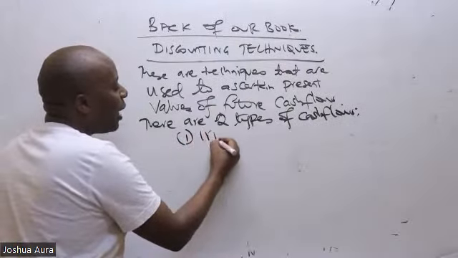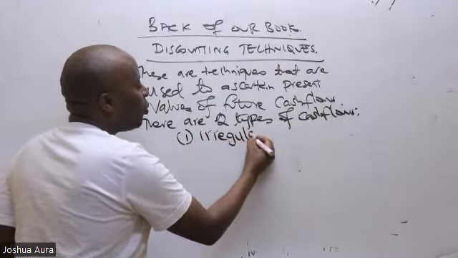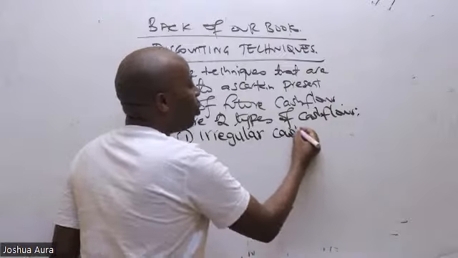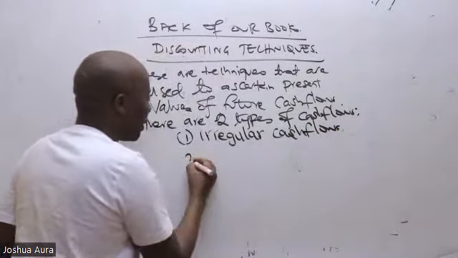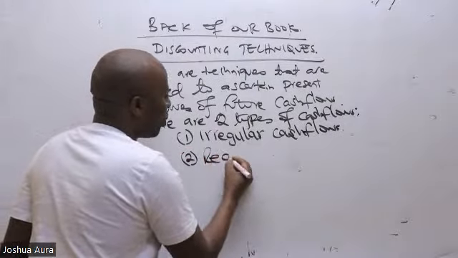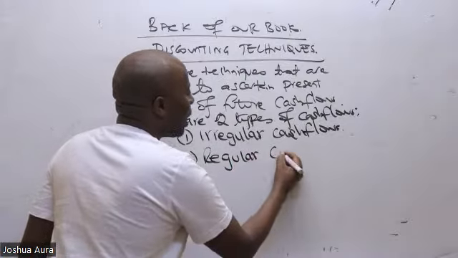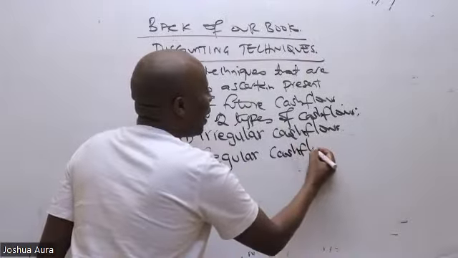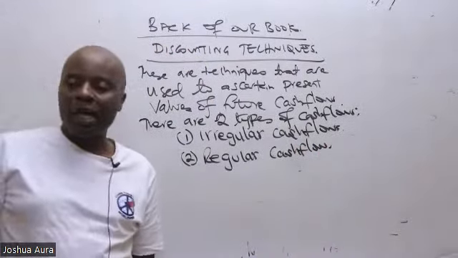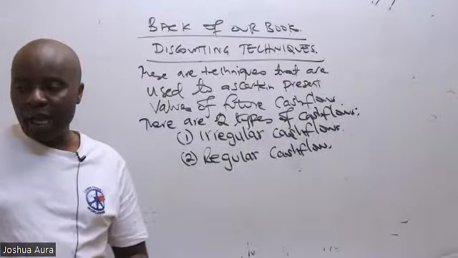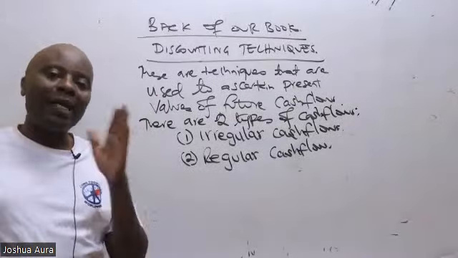Number one, we have what we call irregular cash flows, and then number two, we have what we call the regular cash flows. So we have irregular and regular cash flows.